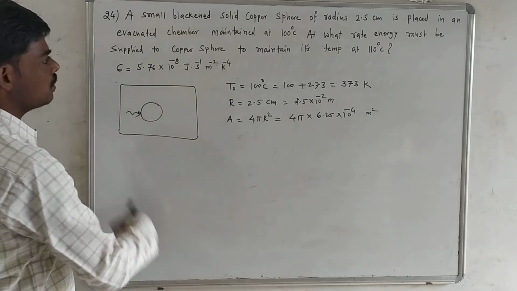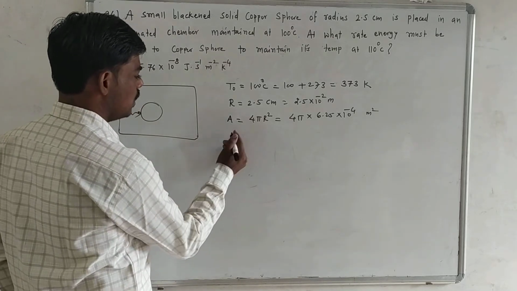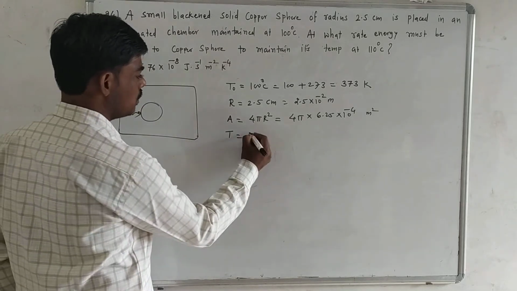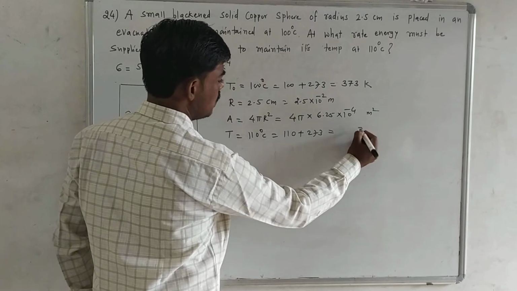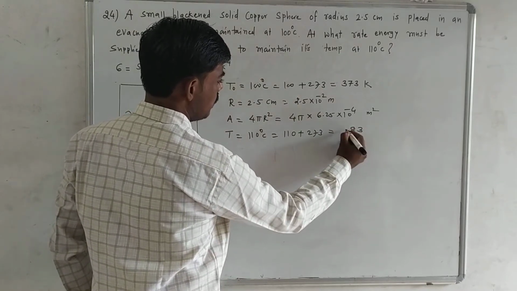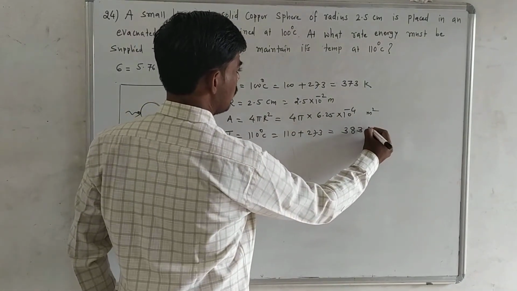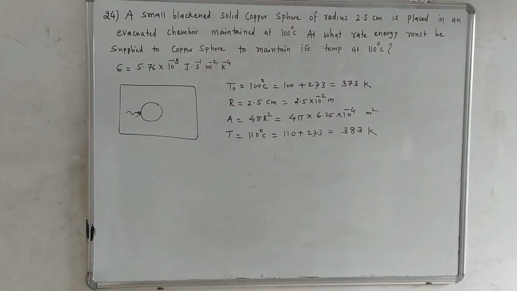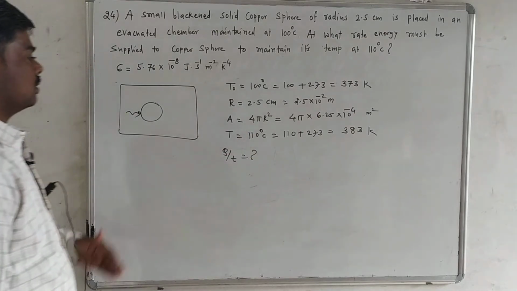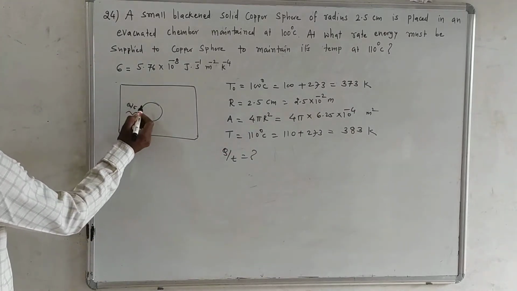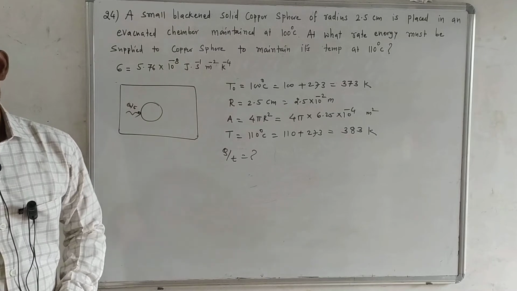Then the question is, at what rate must energy be supplied to the copper sphere? Here energy is supplied to the copper sphere to maintain its temperature at 110 degrees Celsius. So T, the temperature of the body, should be 110 degrees Celsius. So in Kelvin it becomes 383 Kelvin. Now what do we require? We require the rate, Q by t. At what rate should energy be supplied to this copper sphere so that the temperature is maintained? So we can find it by a formula.